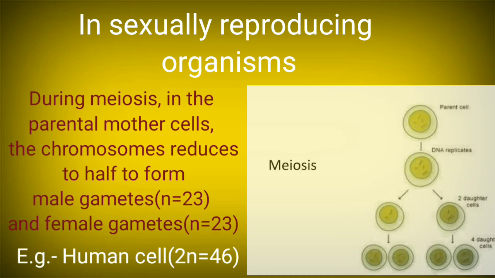This normally takes place during meiotic cell division, which forms the male gametes and the female gametes from the parent mother cells. And when these male gametes and female gametes fuse with each other, it forms a resultant cell, and this resultant cell is called the zygote.